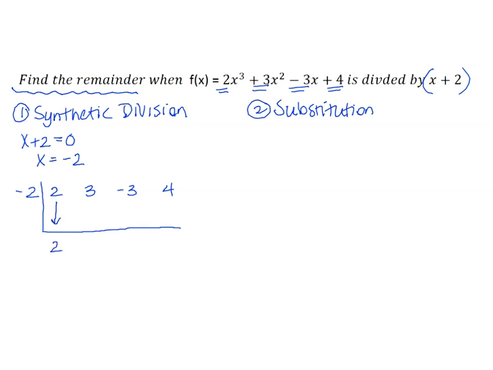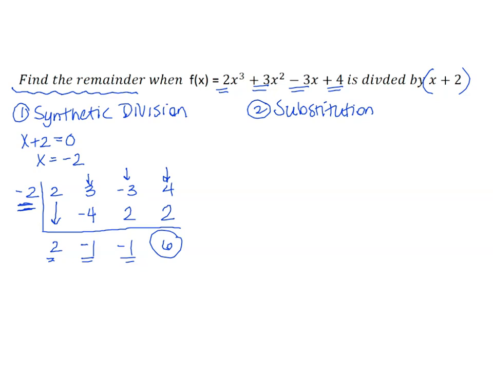All right, so now I bring down the 2. I multiply negative 2 times positive 2 is negative 4. Add 3 plus negative 4 is negative 1. Multiply again, negative 2 times negative 1 is 2. Add negative 3 and 2 together to get negative 1. Multiply again, negative 2 times negative 1 is 2. And add. So that's my remainder. My remainder is 6 when I divide by x plus 2.